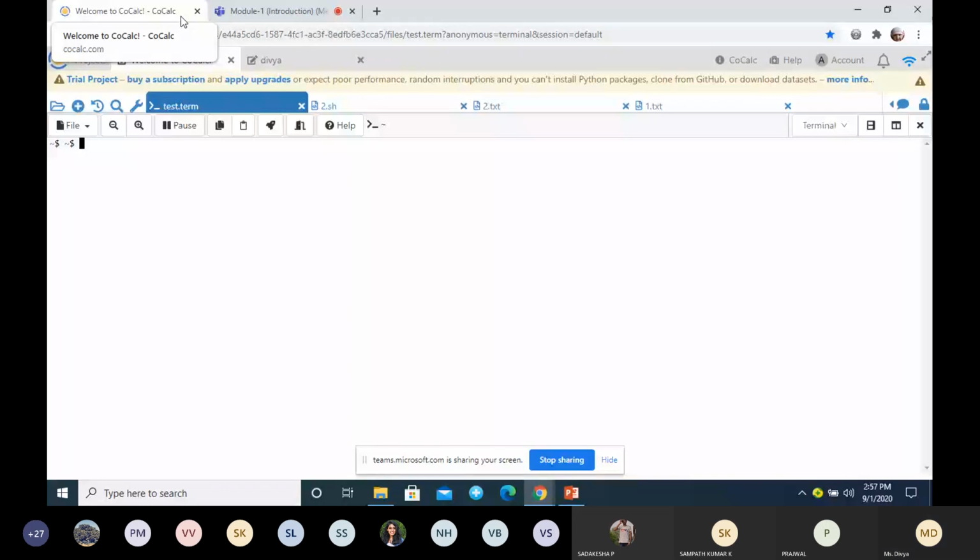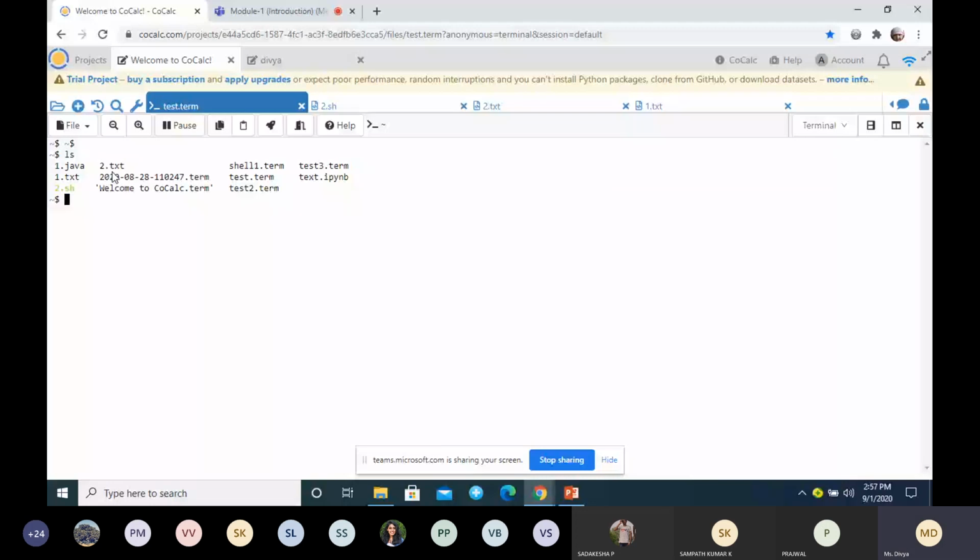Here you can see a dollar symbol, correct? This is called a command prompt. This is like a shell, and it will take the command. I'll write one command, ls. When I type the command ls, it is listing the files, correct? So what is this ls?